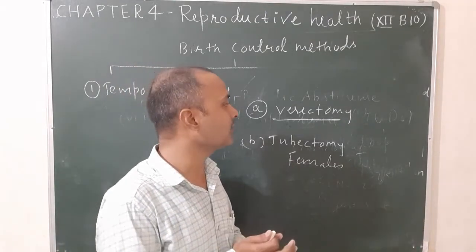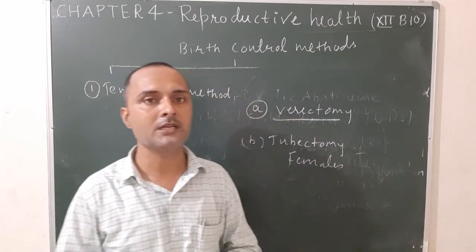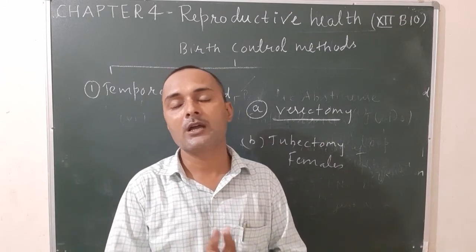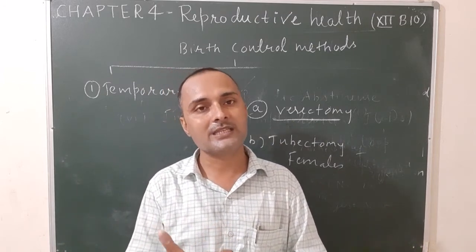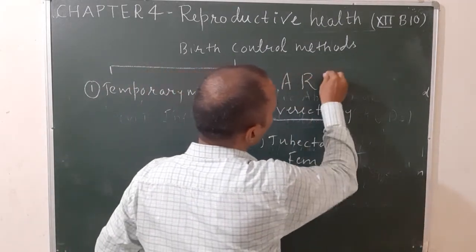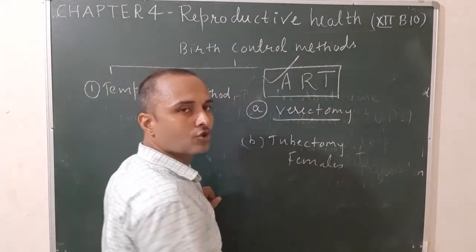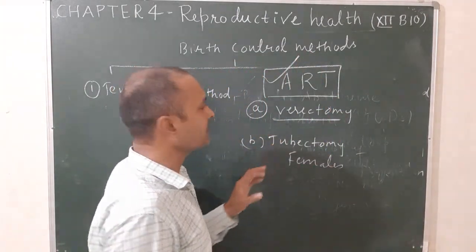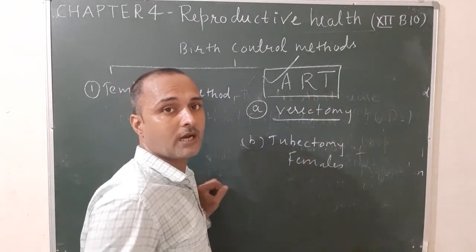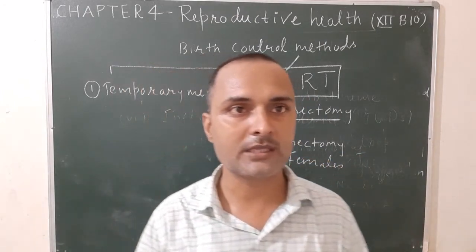So this is all about the various methods of birth control. In the next class, I will explain assisted reproductive technology, also known as ART. So this is your homework. Please read this topic from the NCERT book. Tomorrow in class I will explain assisted reproductive technologies, also known as ART. So this is all about various types of birth control methods. Thank you.